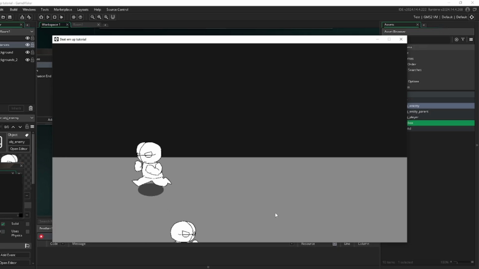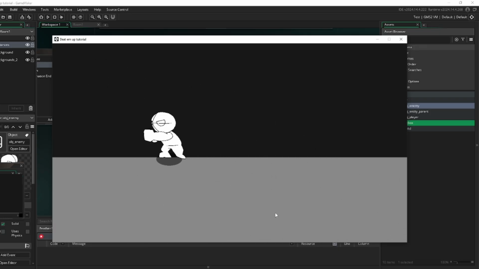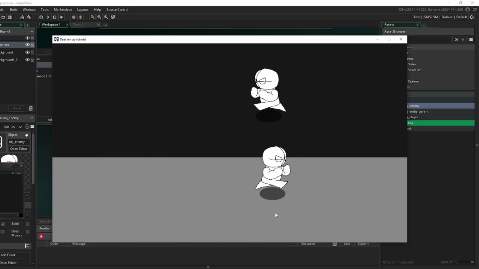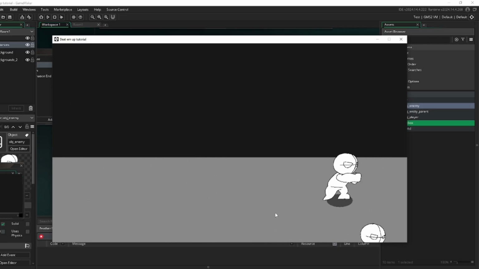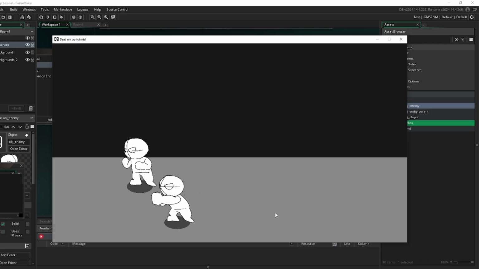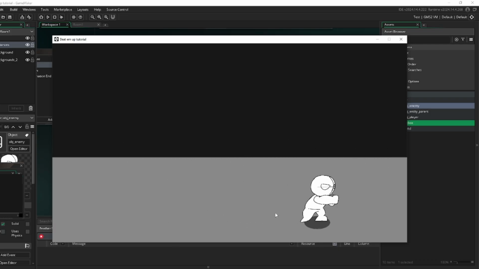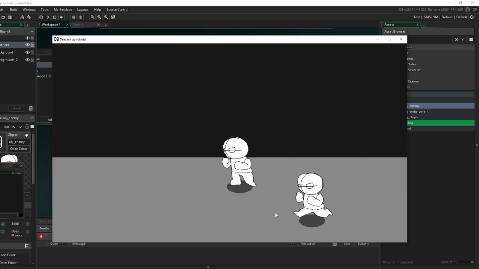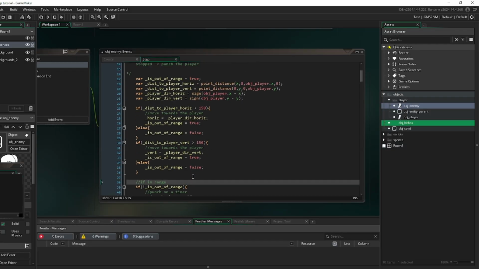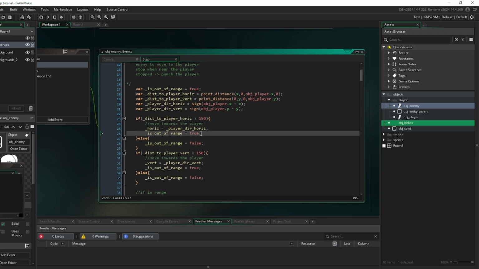Yeah, so now that we're no longer in range, it seems to be working. However, there's one issue, and the issue is how we set it up. Right now, do you see how he's walking and he's punching? What that is saying is it notices that the player is out of range horizontally.